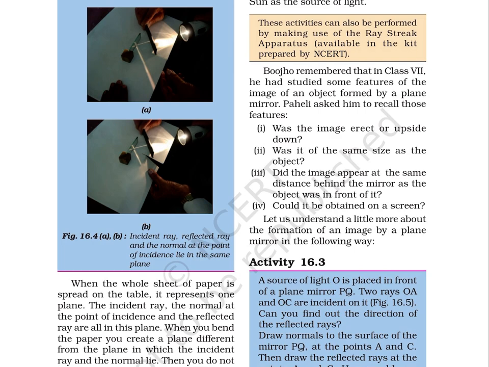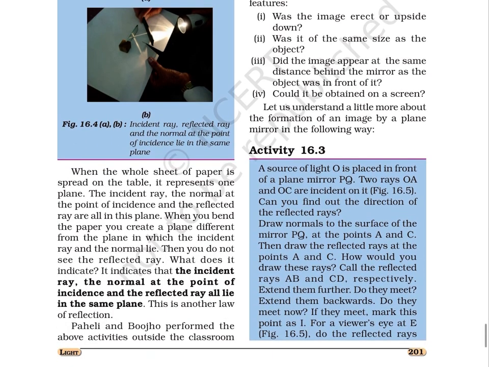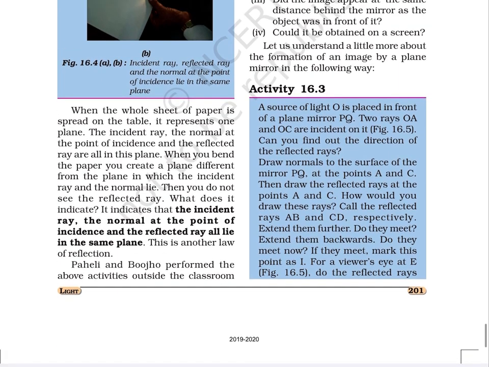Let us understand a little more about the formation of an image by a plane mirror in the following way. Activity 16.3. A source of light O is placed in front of a plane mirror PQ. Two rays OA and OC are incident on it, as shown in figure 16.5. Can you find out the direction of the reflected rays?